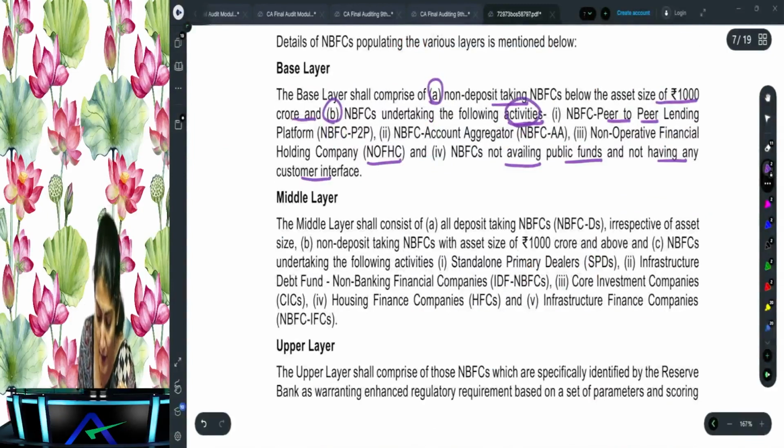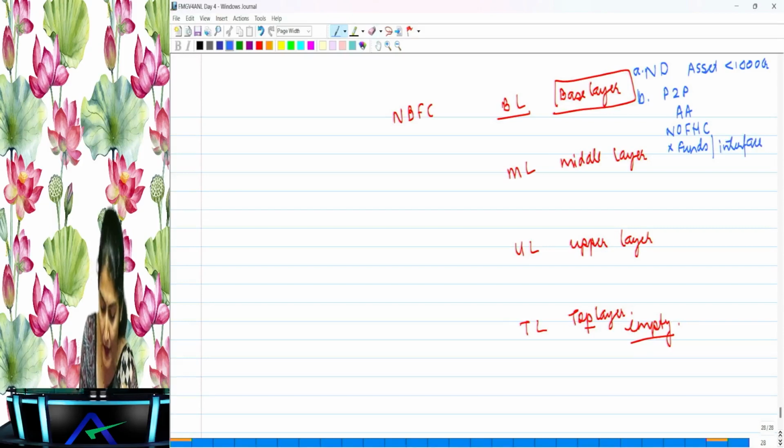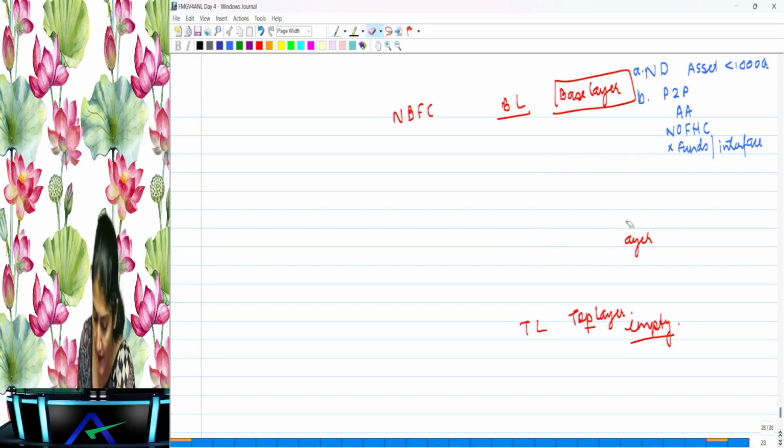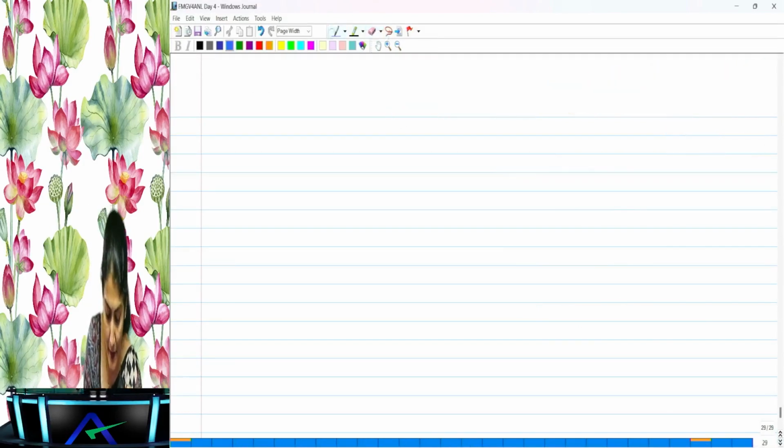So if you are doing any of the following four activities. So what is the third activity over there? Non-operative finance holding company and not having access to the public funds and does not have the customer interface, right? Then if these are the activities you are engaged into, these are the NBFCs which will come in the base layer. Are you understanding that?